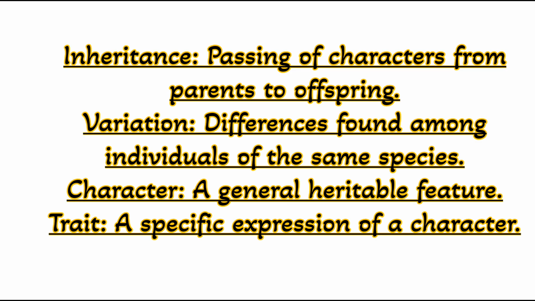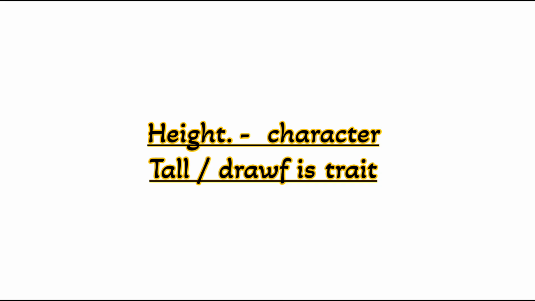Now character means a general feature that we study, like height, flower color, seed shape, eye color. These are characters. And traits mean what type of height it has, like tall and dwarf. A specific form of a character is a trait. Like height is tall and dwarf, so height is the character and the traits are tall and dwarf.